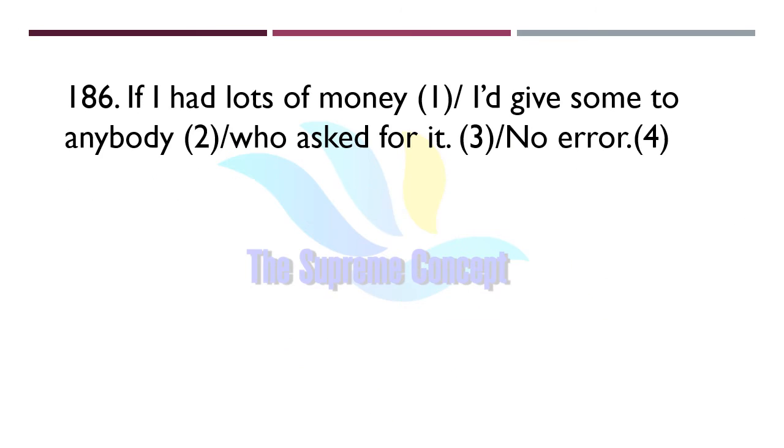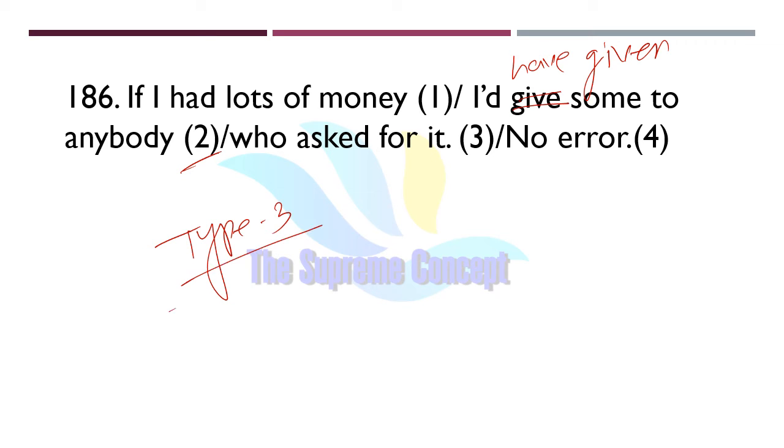So let us move. If I had lots of money, I would give some to anybody who asked for it. Now find out where exactly the error lies in the sentence. Yes, absolutely. Error lies in part number 2. It would be I would have given some money. It will follow type 3 conditional clauses.